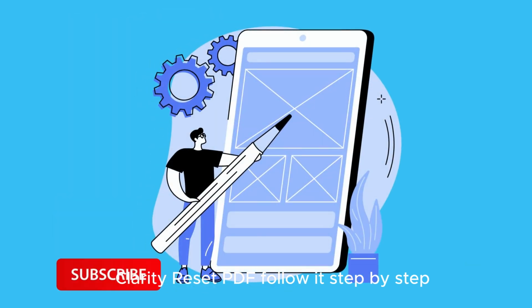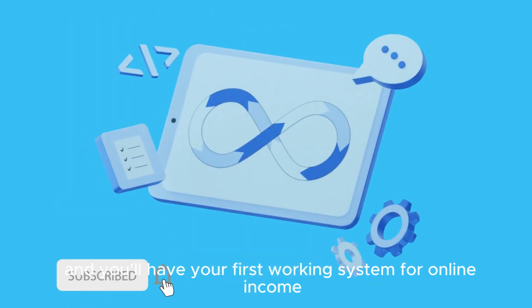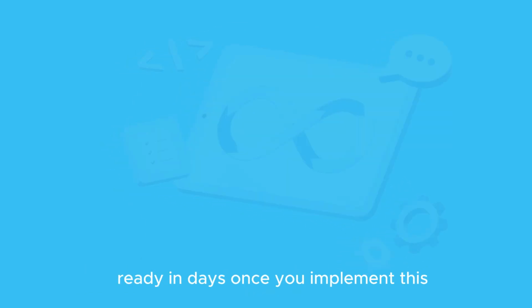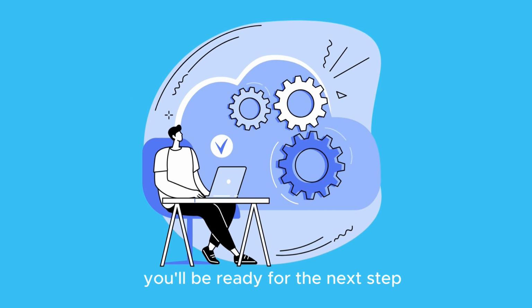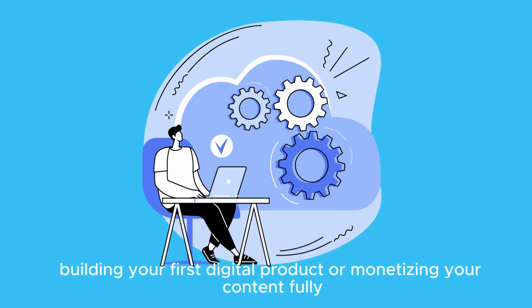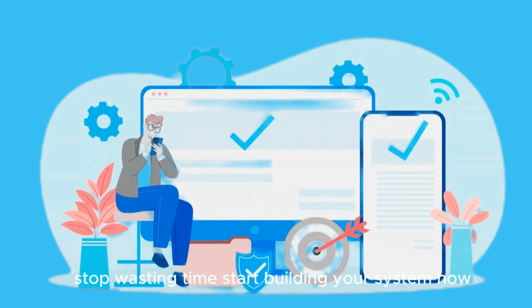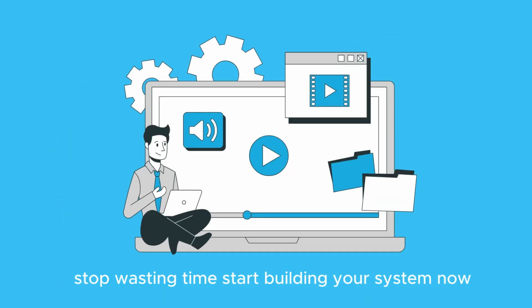Follow it step by step, and you'll have your first working system for online income ready in days. Once you implement this, you'll be ready for the next step, building your first digital product or monetizing your content fully. Stop wasting time. Start building your system now.